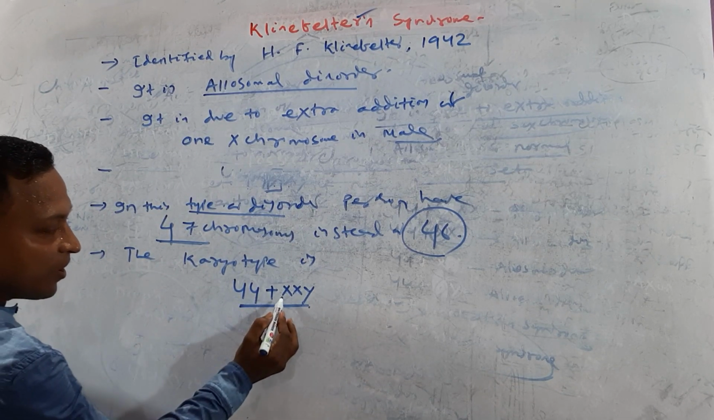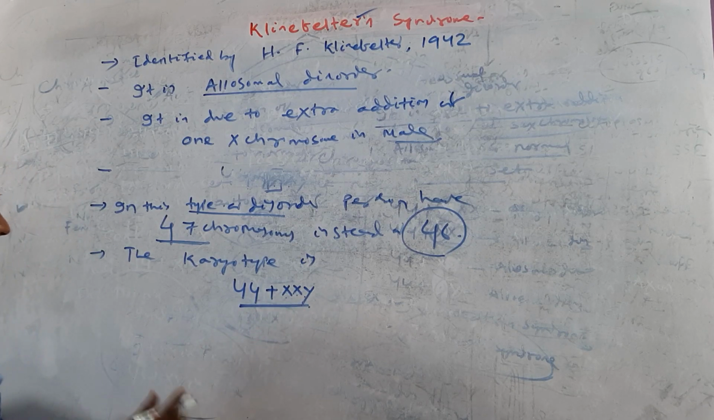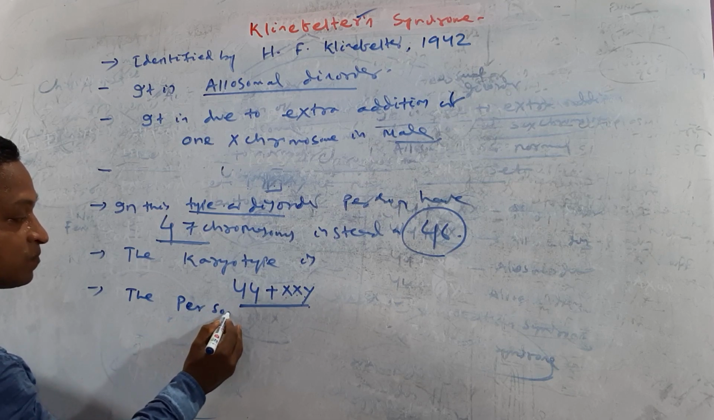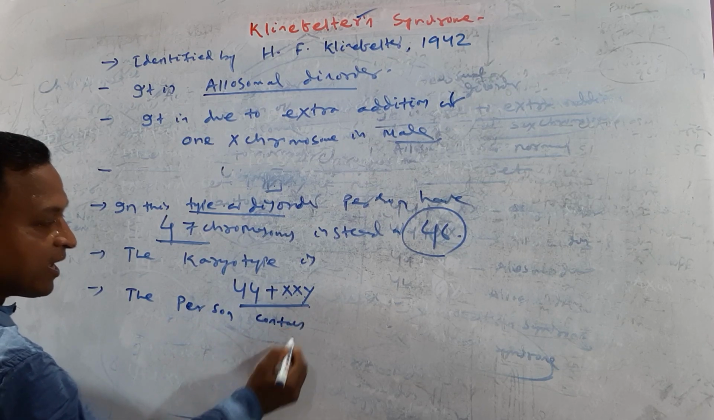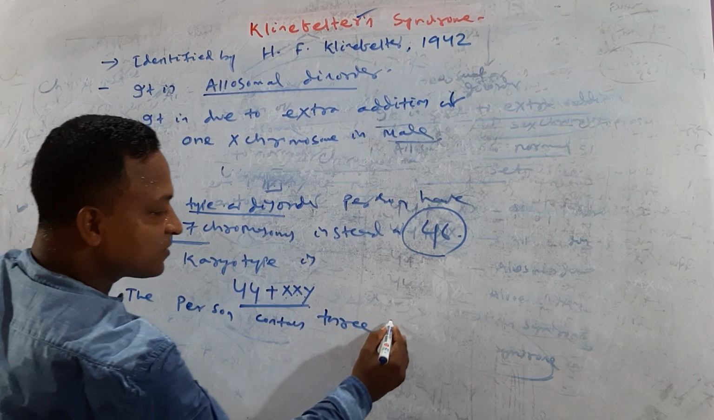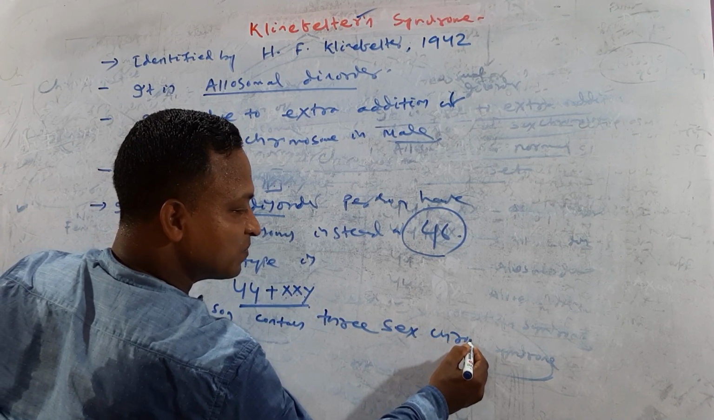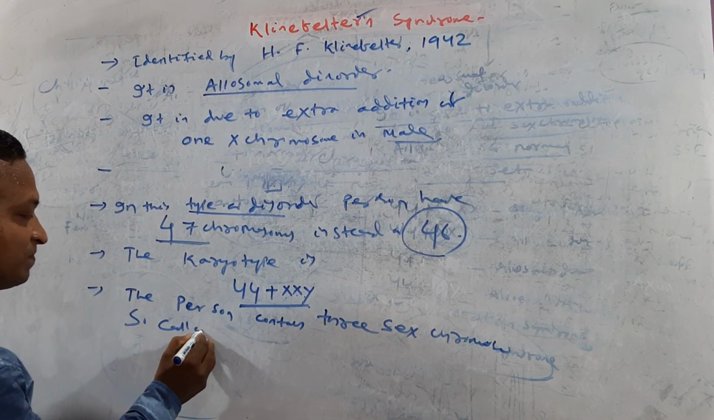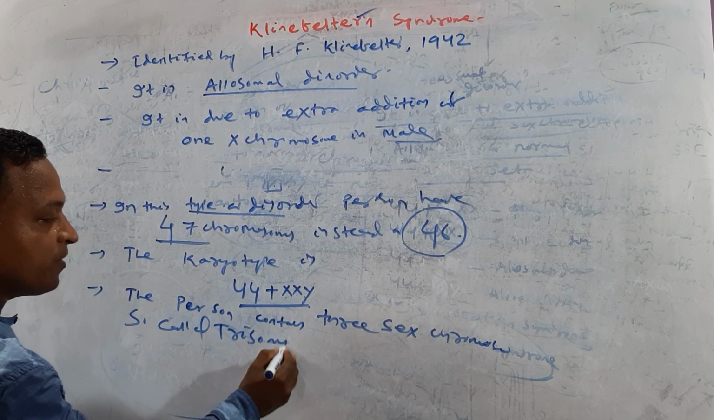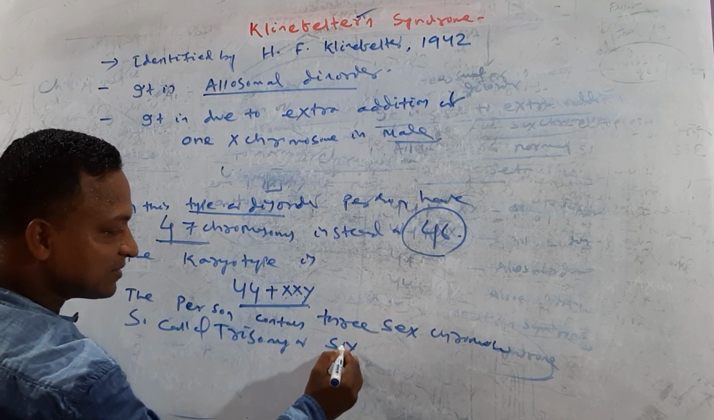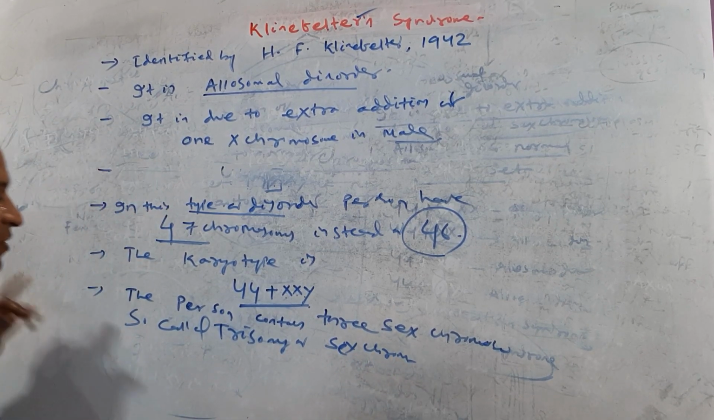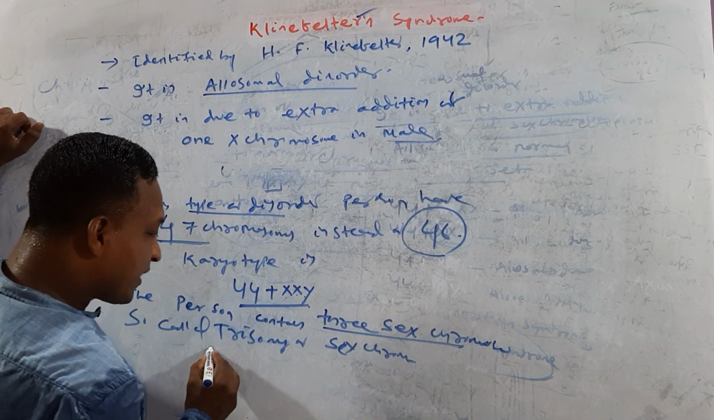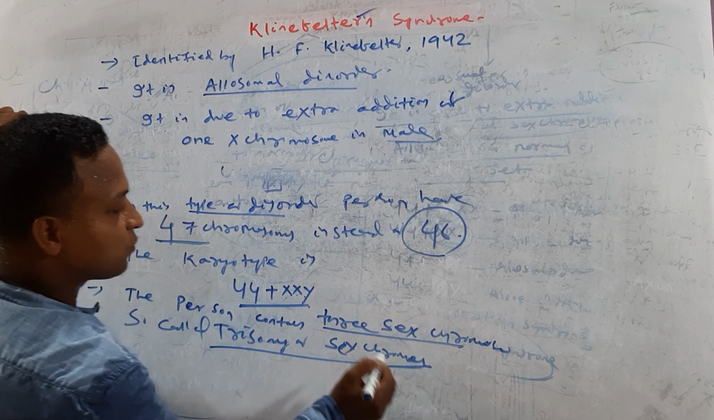Here this person contains 1, 2, 3 sex chromosomes. The person contains 3 sex chromosomes, so it is called trisomy of sex chromosomes. Klinefelter syndrome is due to 3 sex chromosomes, so called trisomy of which chromosomes? Sex chromosomes.